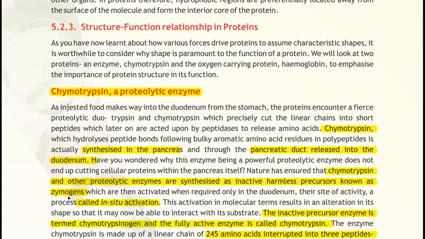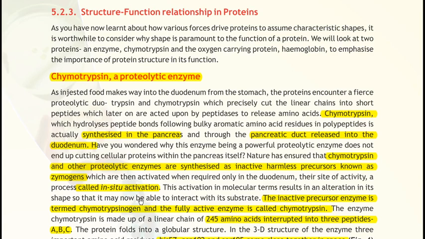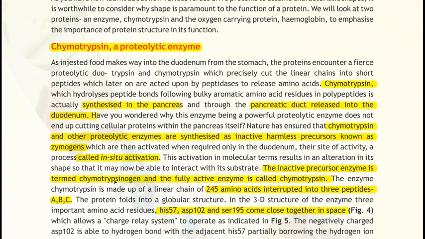As you know, chymotrypsinogen is an inactive form, that is, it's the zymogen of chymotrypsin. So some amino acids are removed by proteolytic digestion, and this enzyme chymotrypsinogen comes into the active form of chymotrypsin.